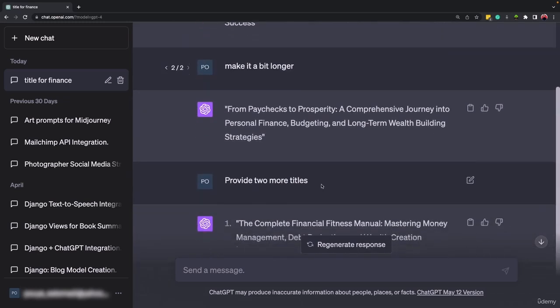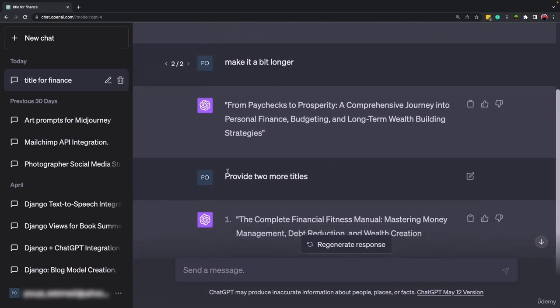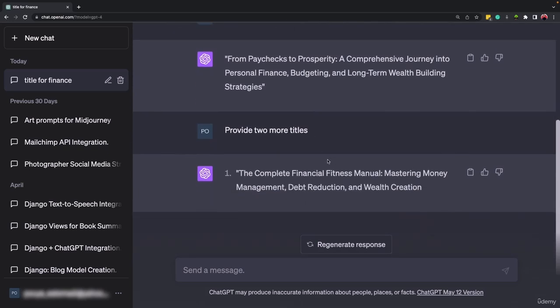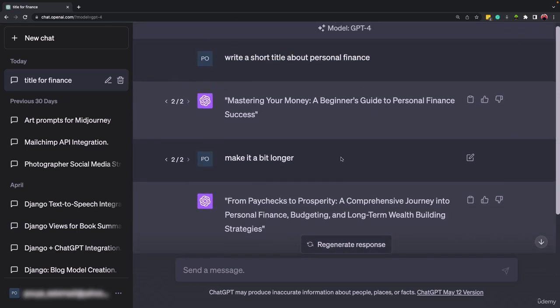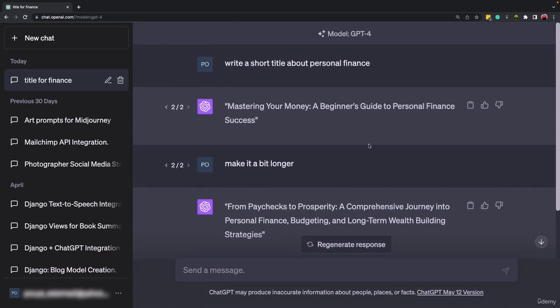And I can go back and make some changes in my prompt, or again click on regenerate response to receive another response, okay? So these are the ways that you can use ChatGPT to edit and submit the prompt that you already wrote, or to regenerate the answer, or to stop the answer of ChatGPT and make some other requests.